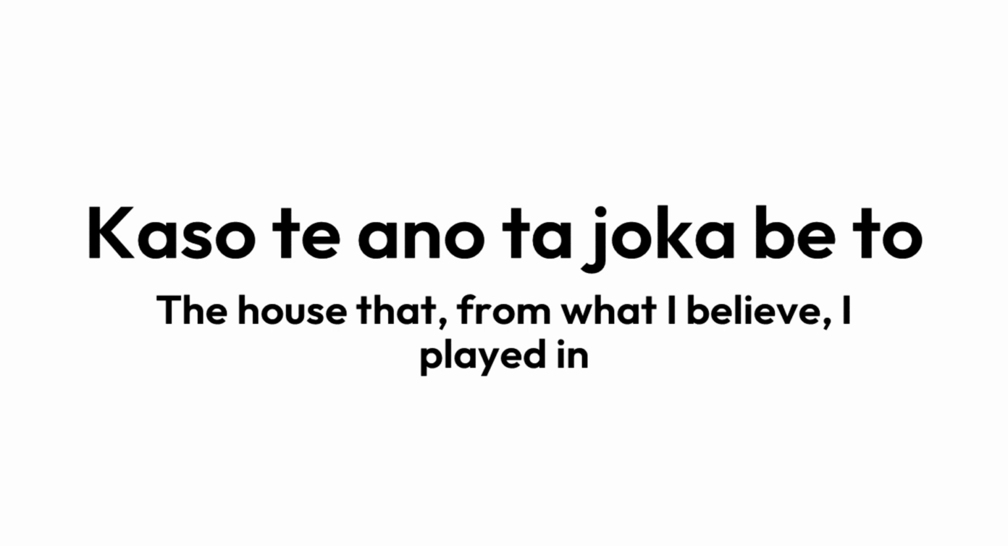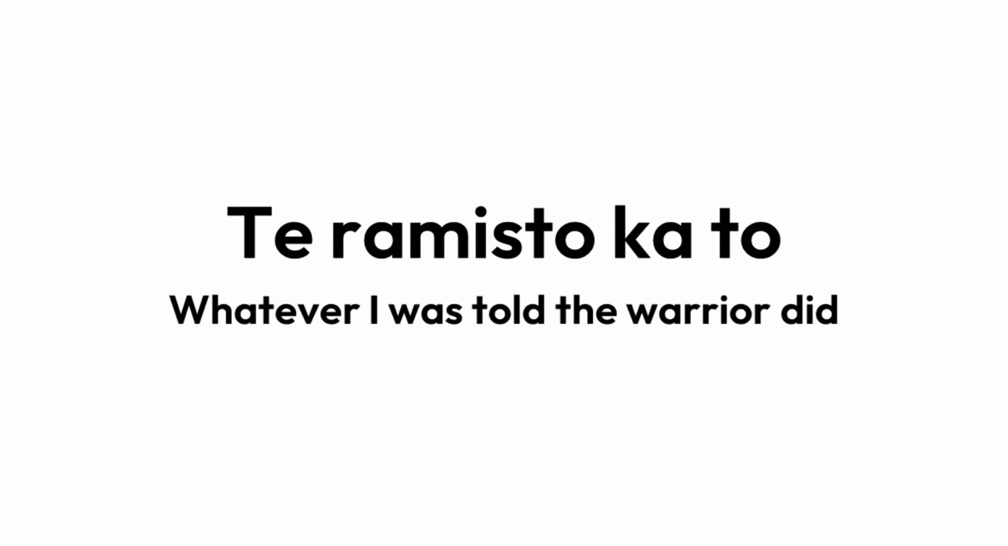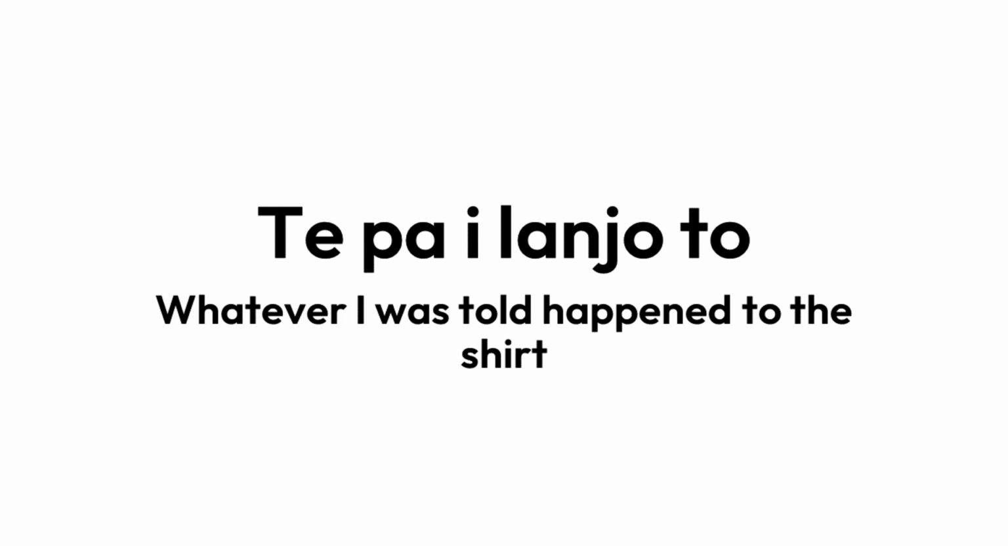Finally, a verb could also be a teto clause. To do that, use a sentence with to or a marker right after the evidentiality. Daramisto kato is what I told the warrior did. Tepa ilanjo is whatever might have happened to the shirt.